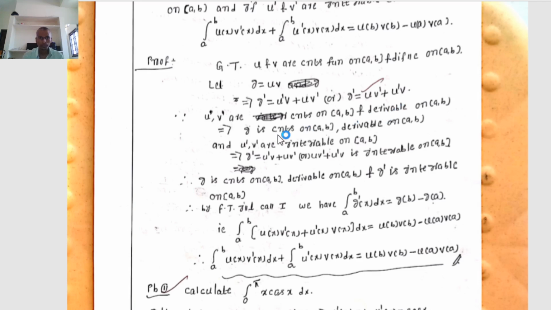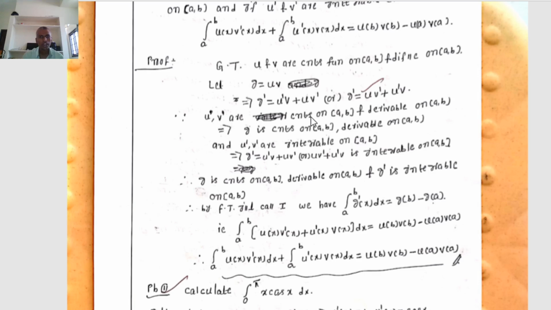Already we know that u, v are continuous functions on the closed interval [a, b] and derivable, where g equals uv. Therefore, the product of two continuous functions is continuous, and the product of two derivable functions is also derivable. That is, u, v are continuous functions, that implies u dot v is also continuous. u, v are derivable functions, that implies u dot v is also derivable.